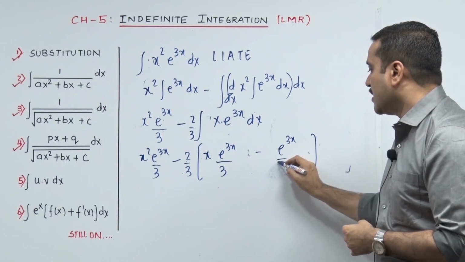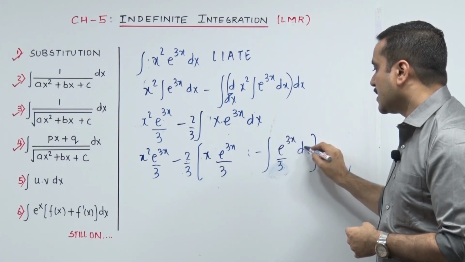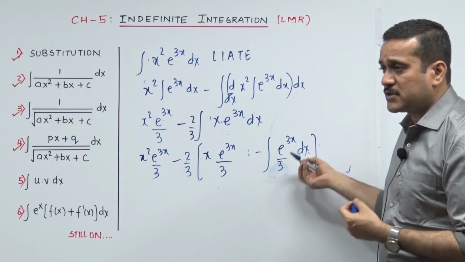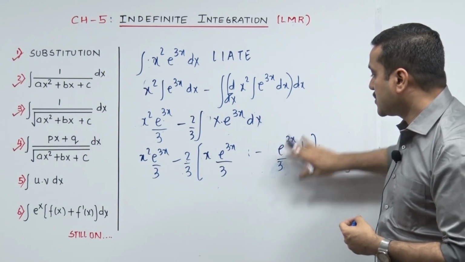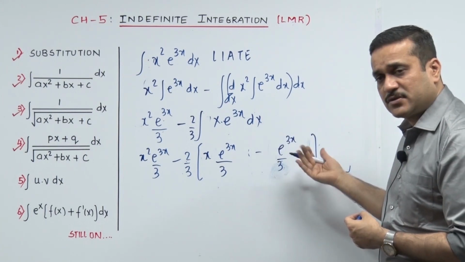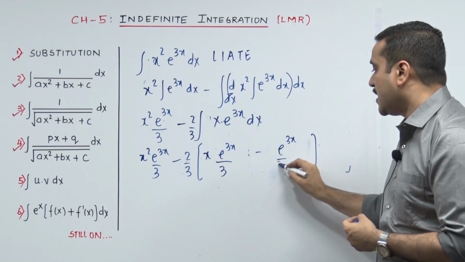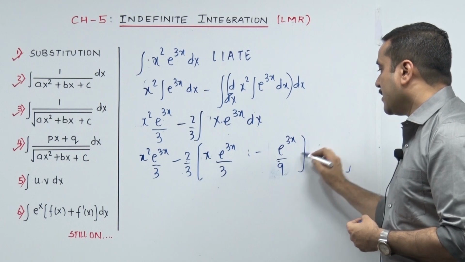Check once again. We were here. When we came down over here in the next step, 3 खड्डा है, constant खड्डा रहेगा, e raised to 3x का integration e raised to 3x upon 3 and we already have 1 upon 3, 3 and 3 will gel and become 9 and plus c.